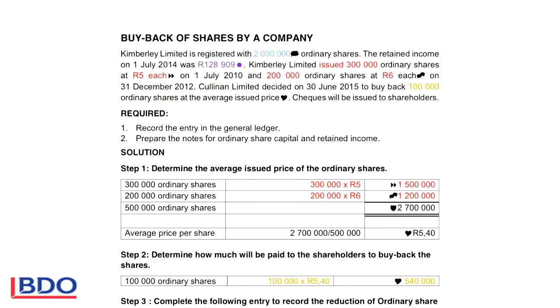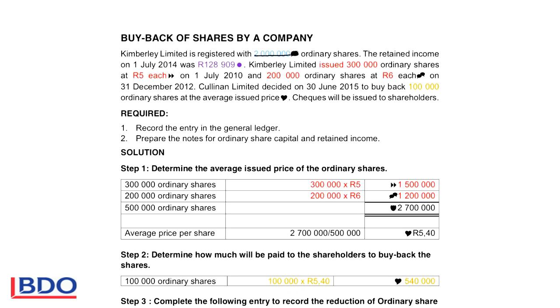Good morning. We will pay attention to the buyback of shares by a company at the average price. If we look at all the information given, they are registered with 2 million ordinary shares. So that means the authorized share capital is 2 million.